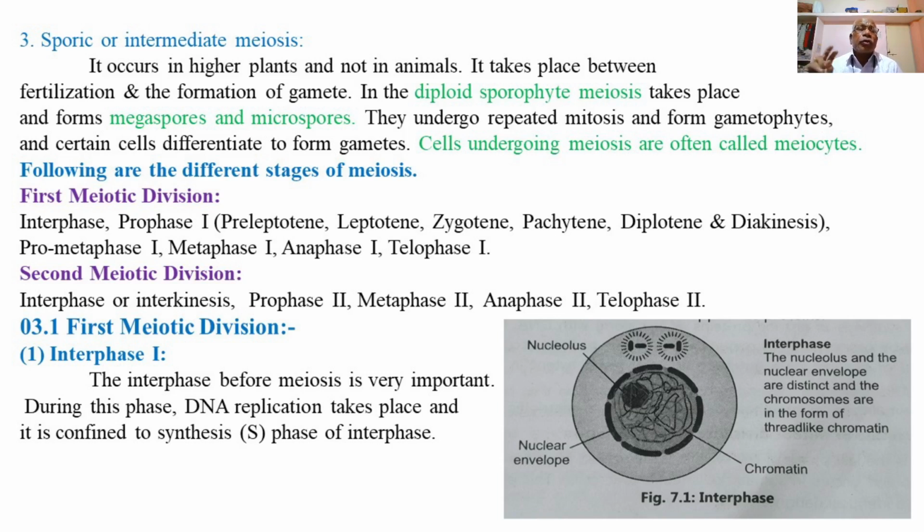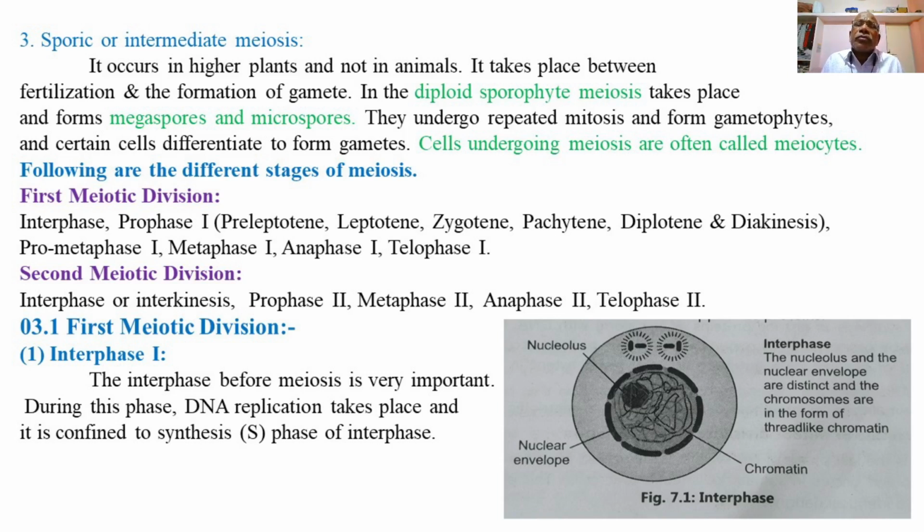megaspores and microspores, and the megaspores and microspores undergo repeated mitosis and form the gametophytes. Certain cells differentiate to form the gametes. So cells undergoing meiosis are often called meiocytes.